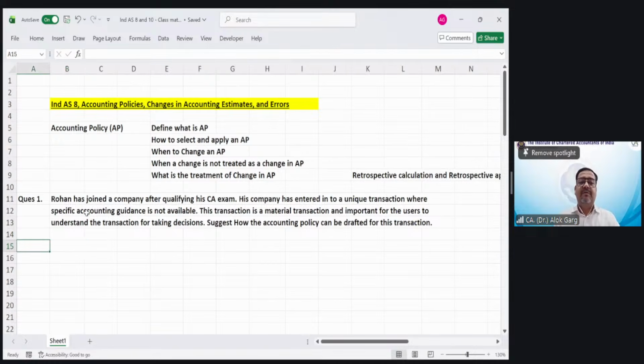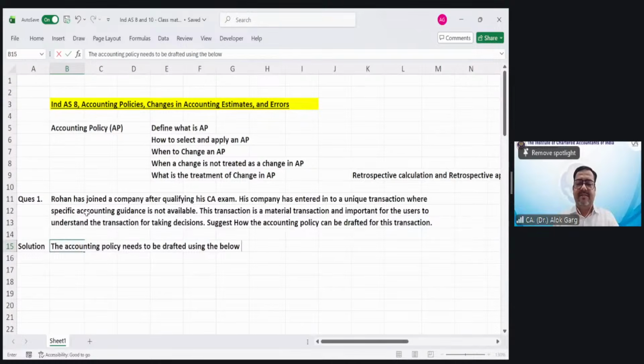How does this accounting policy have to be drafted for this transaction if no specific index is available? Solution: the accounting policy needs to be drafted using the below guidance in descending order.